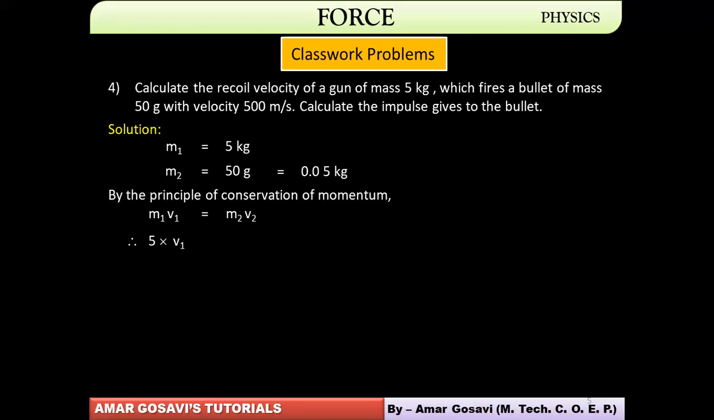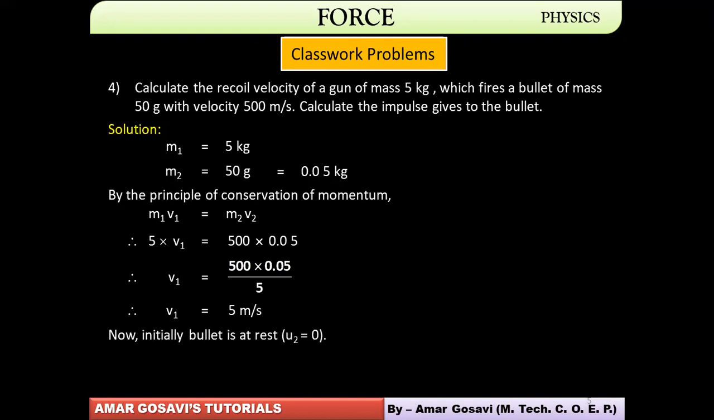From this you can actually work out the unknown values. M1 is 5, V1 is to be estimated, M2 is 0.05, and V2 is 500, that's what is given. From this, V1 is estimated to be 5 meter per second. So this is the velocity with which the gun will recoil back. This is the recoil velocity. Then initially they say the bullet is at rest. Obviously it is not fired, so the bullet is at rest.